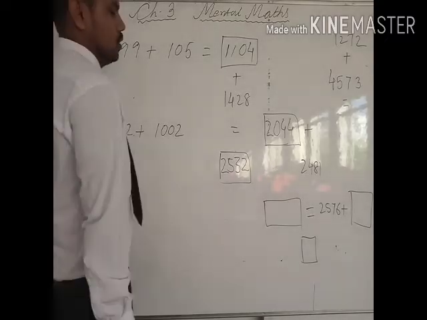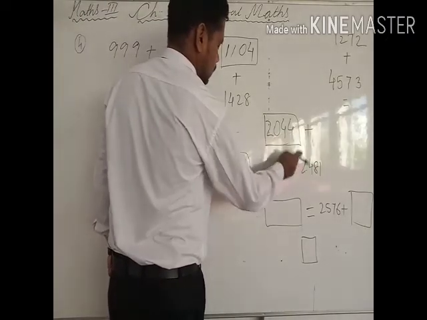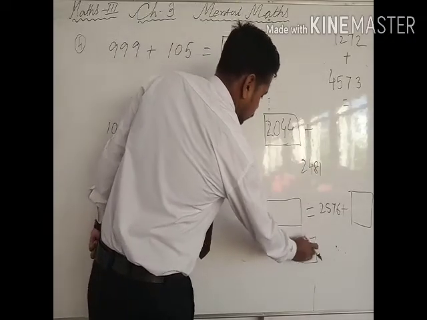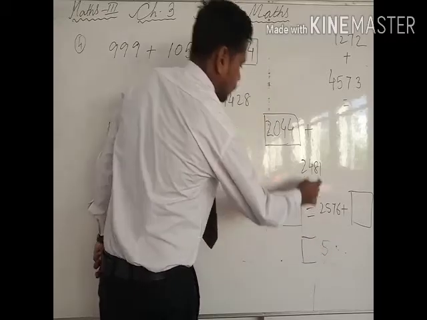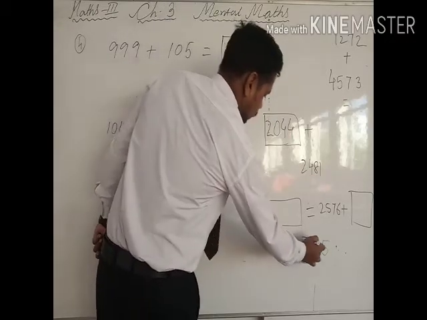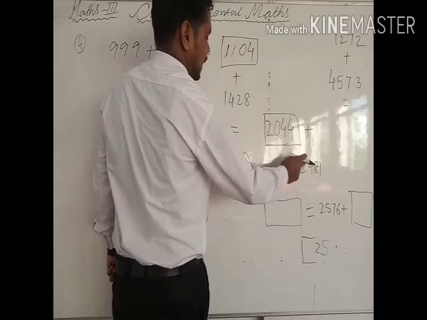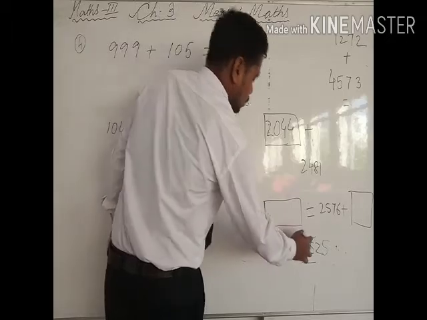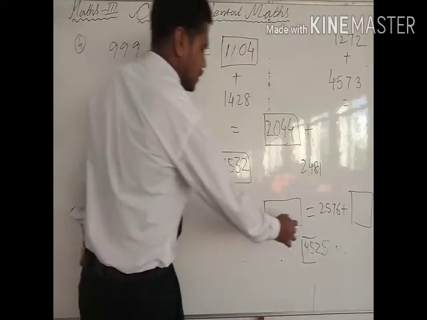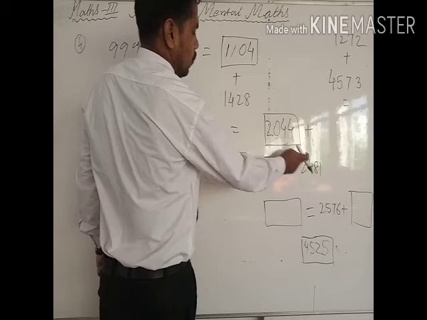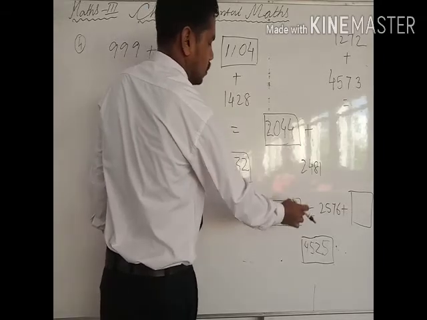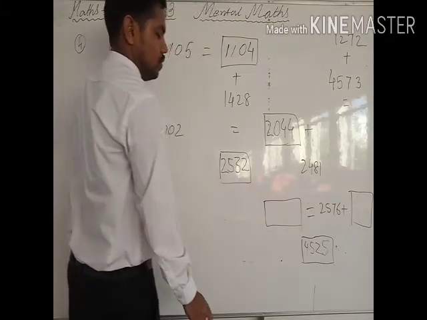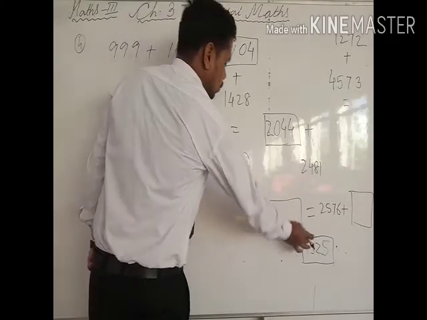So this plus this, here you have to write. So 4 plus 1 is 5. 4 plus 8 is 12, so 2, 1 carry. 4 plus 1 is 5. 2 plus 2 is 4. So again, let's check once. 4 plus 1 is 5. 8 plus 4 is 12. 1 carry 5. 2 plus 2 is 4. So 4, 5, 2, 5. The sum of these two here.